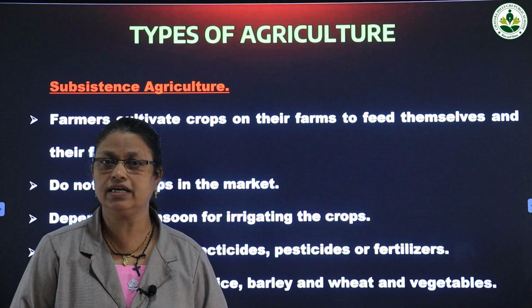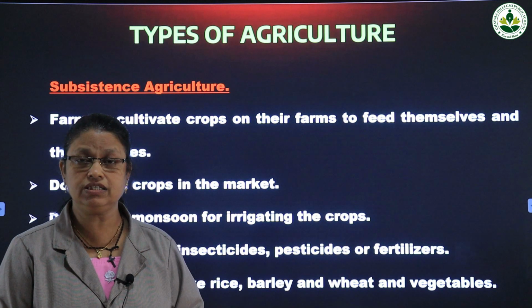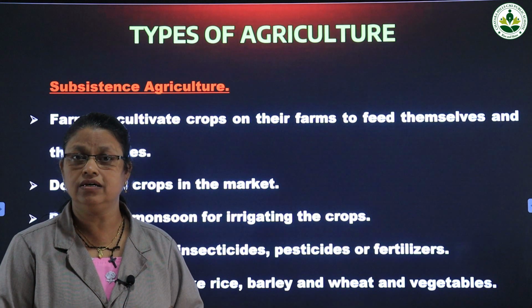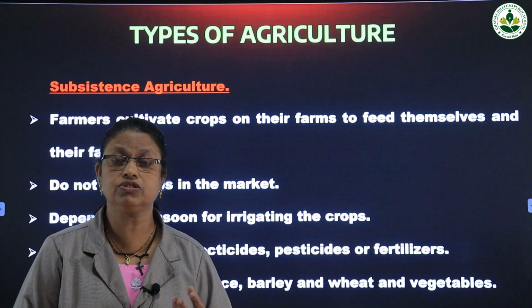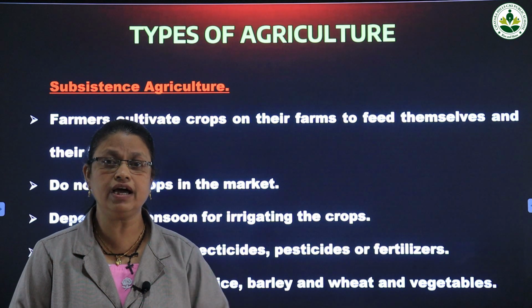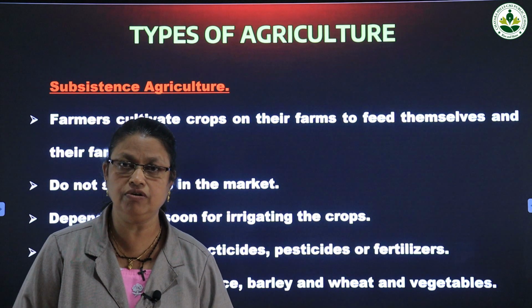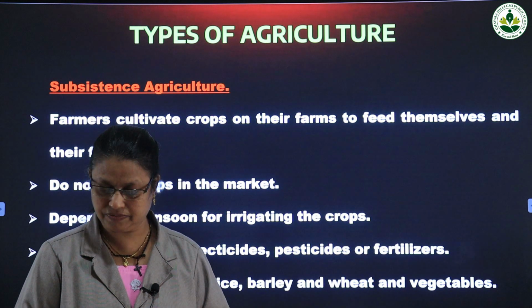We know that they are very poisonous. Insecticides and pesticides are poisonous, so farmers do not use them, and also manures. Cow dung and all, whatever is available at home they use, and they don't use any chemical fertilizers.